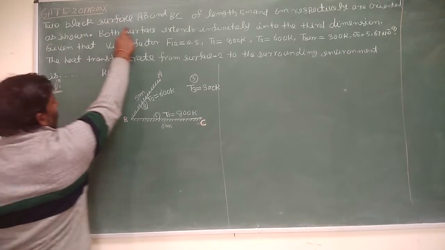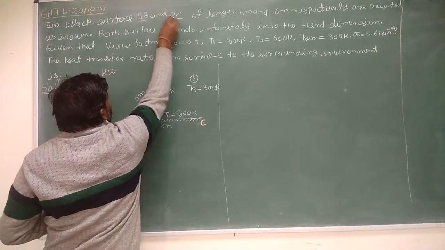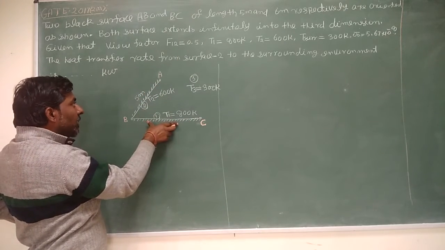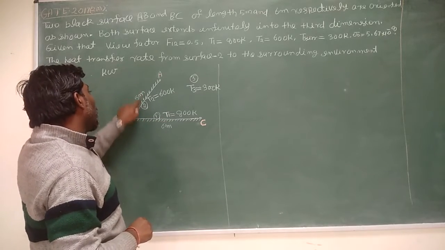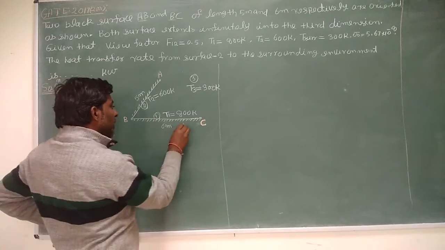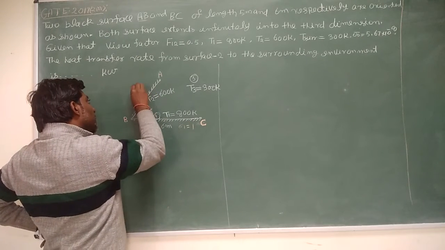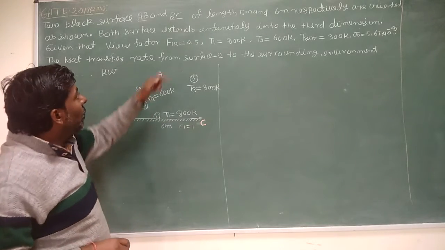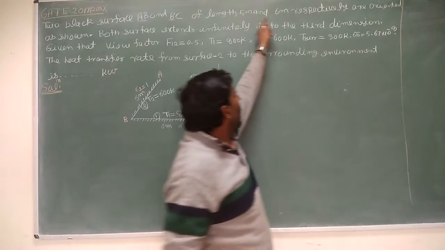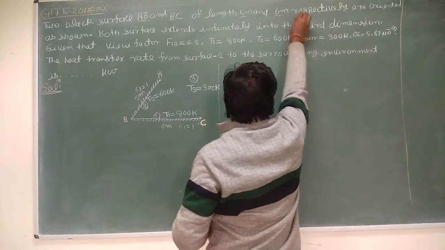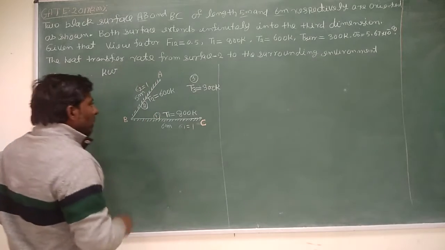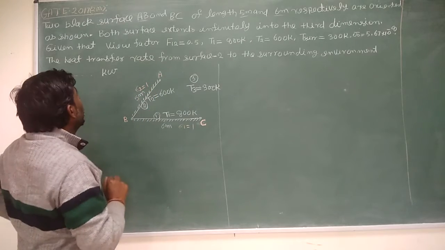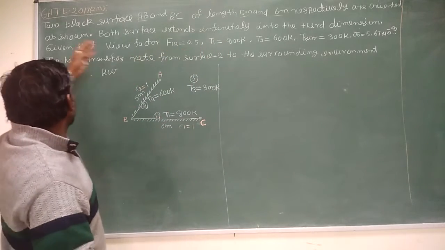So, two black surfaces AB and BC. That figure is given. This is surface AB and this is surface BC, and both are black. So emissivity epsilon 1 is equal to 1 and emissivity epsilon 2 is equal to 1. Both are black, so the emissivity will be 1. Of length 5 meter and 6 meter respectively. So AB is 5 meter and BC is 6 meter, respectively oriented as shown.